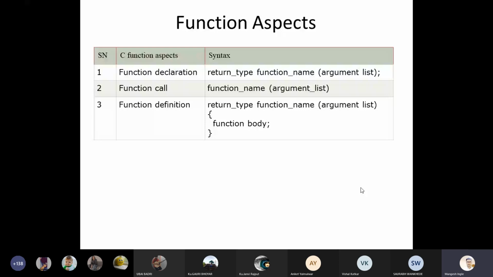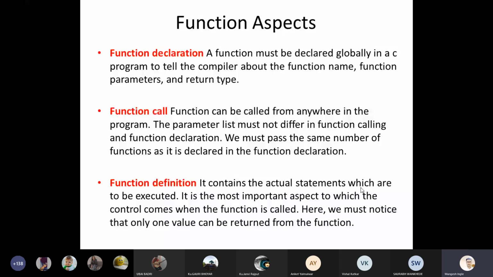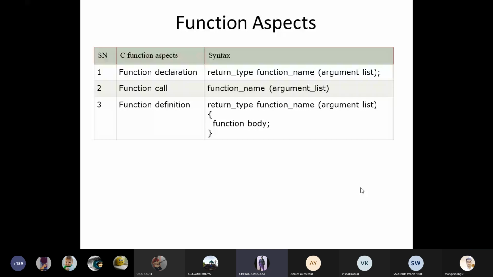You can compare these 3 points. Okay, these 3 points: function declaration, function call, and then function definitions. Okay, the same concept you can find. So the function declaration, you can see first row, syntax for function declaration: return type, function name, and then list of arguments or argument list.